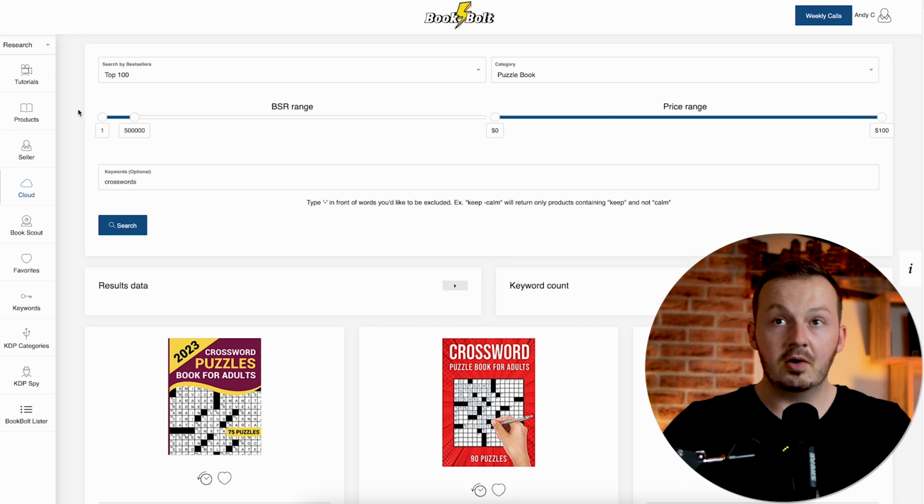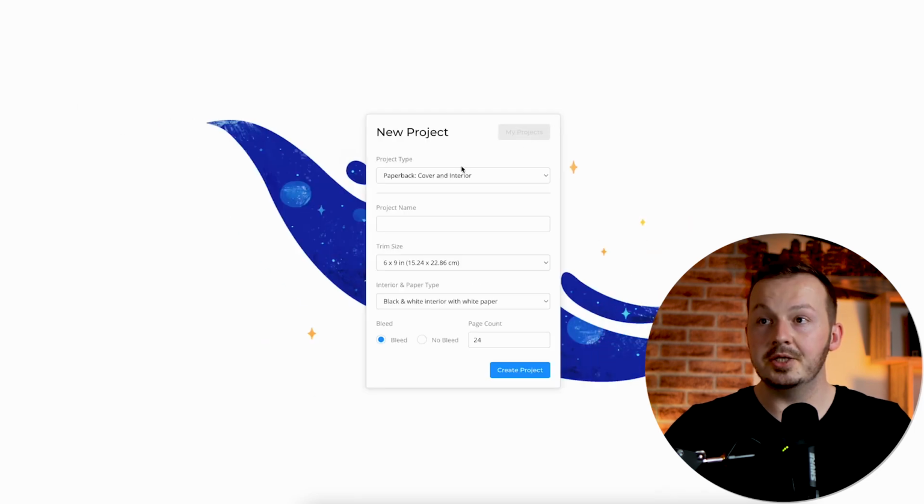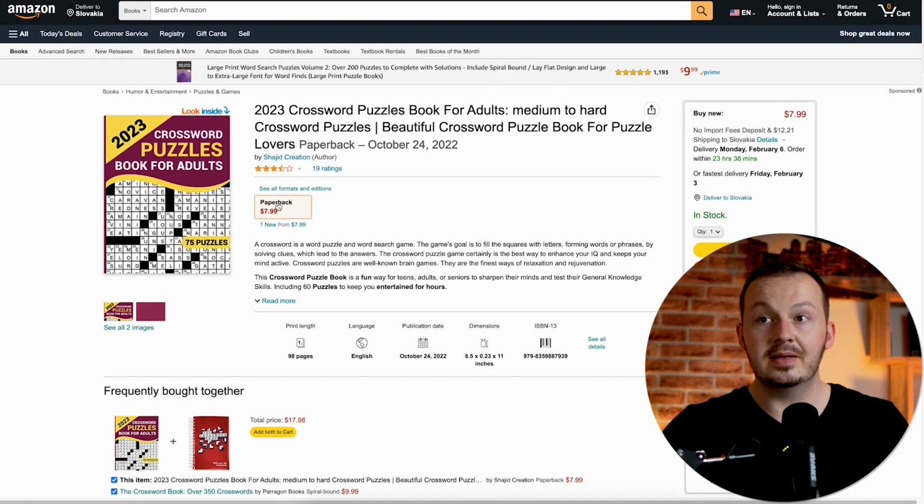crossword books. Now to start your own book, just click on this research button right here and click on create, then just go to Bookbolt Studio and here just click on create a project, and you want to select paperback, cover and interior, because once you publish the book, people can order it on Amazon as a paperback.